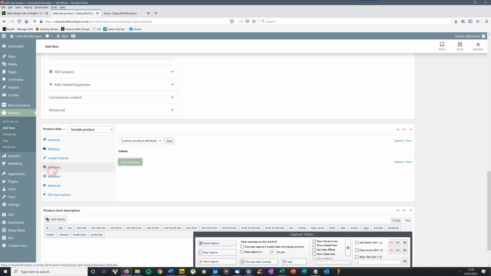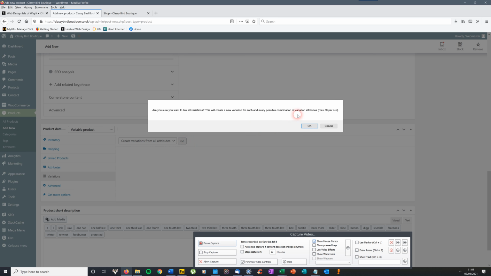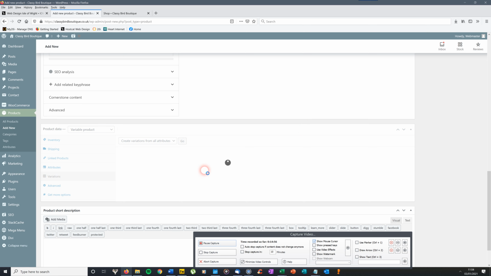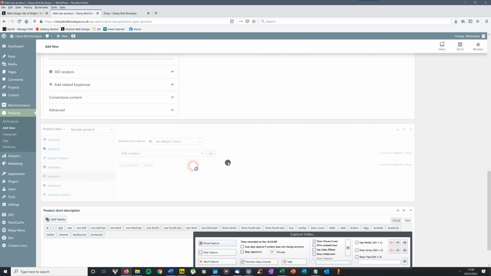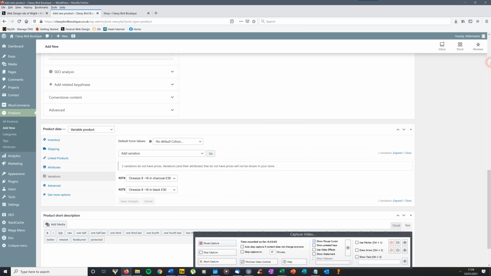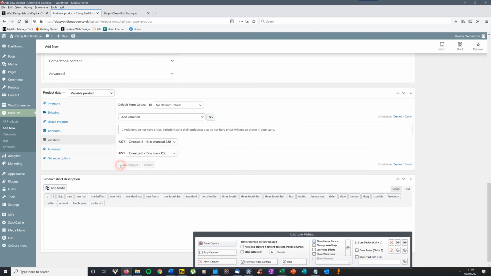Then underneath Attributes in the drop down, you go to Variations and you click on that. Okay, now it's got here Add Variation, but there's some drop downs. You want Create Variations from all the attributes, and then click the button Go. Are you sure? Yeah. 2 variations added. Okay. Now you'll see you've got both of those variations there.